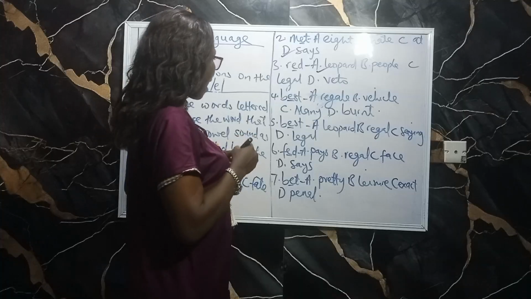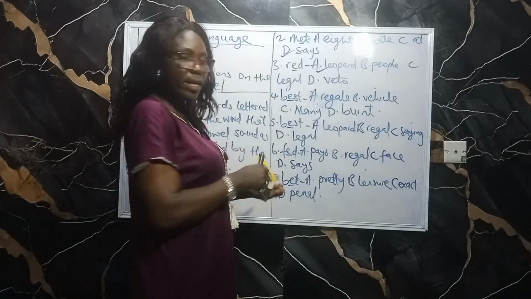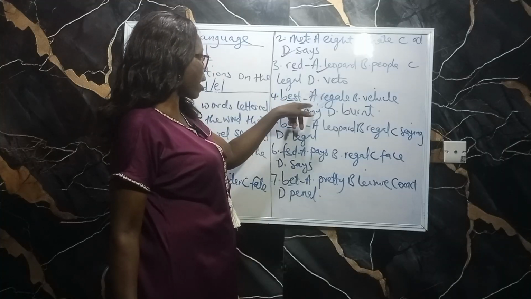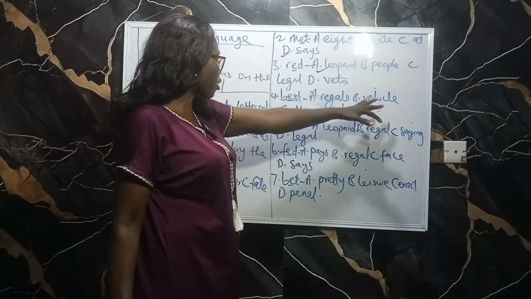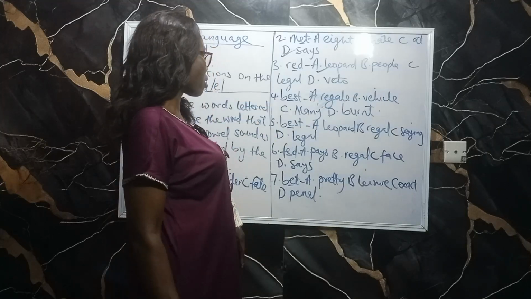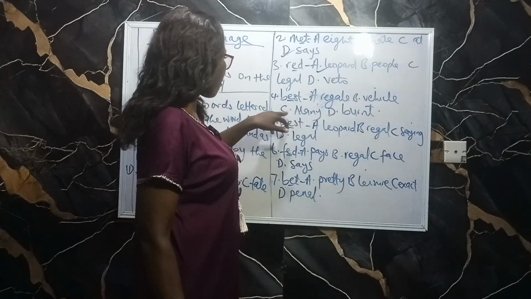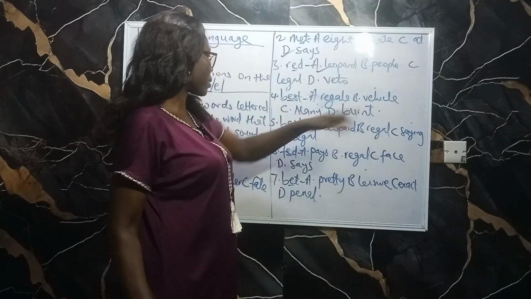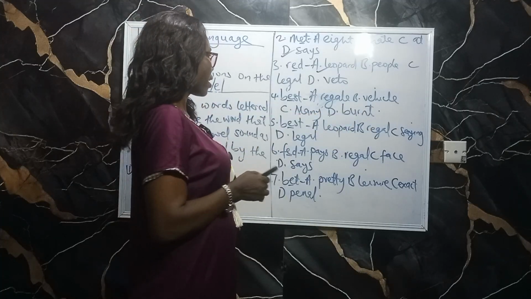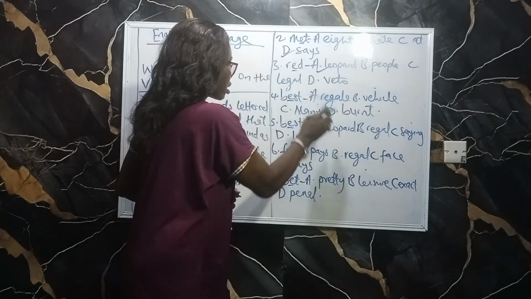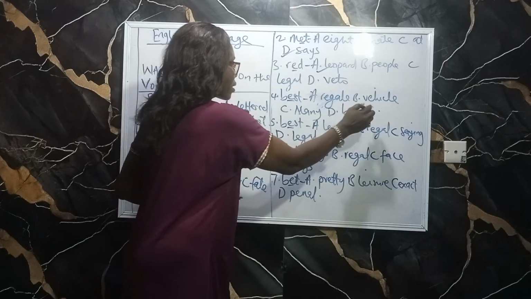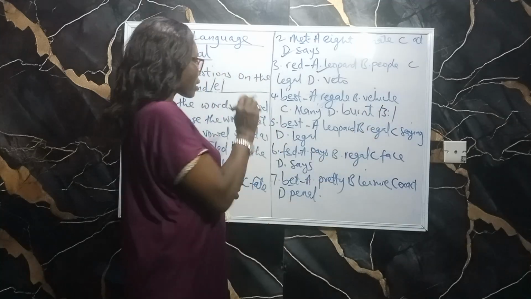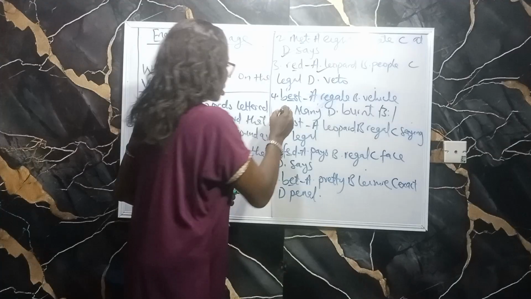Then number 4, I have best, and E is the letter that contains the sound. A, we have regal. B, vehicle. That is a long E sound. And then we have many, burnt. So the only sound here, this one is E. This one is long E. This is burnt, that is this sound. So the right word there that contains the sound is many.